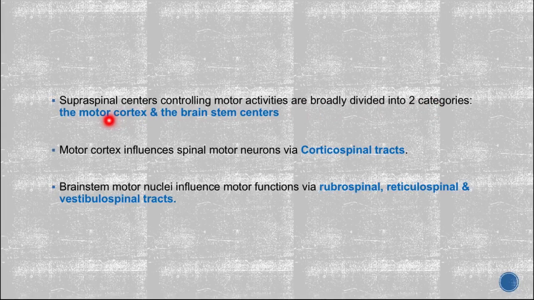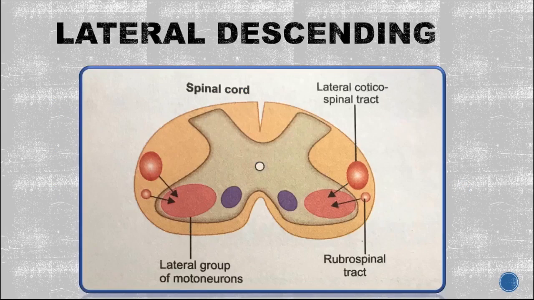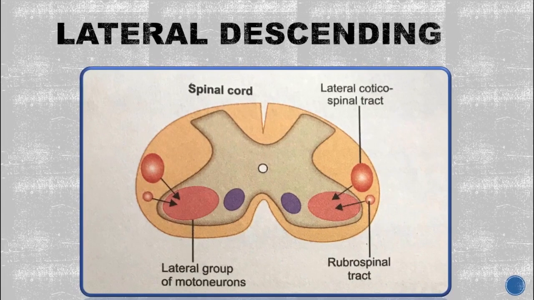Into two categories: the motor cortex and the brainstem centers. We have talked about this. The motor cortex influences through the corticospinal tract, and the brainstem through the medial and lateral descending pathways, which may be the rubrospinal, reticulospinal or vestibulospinal tracts. The lateral descending tracts are the lateral corticospinal tract, coming from the cortex, and the rubrospinal tract, which is the lateral brainstem descending pathway.